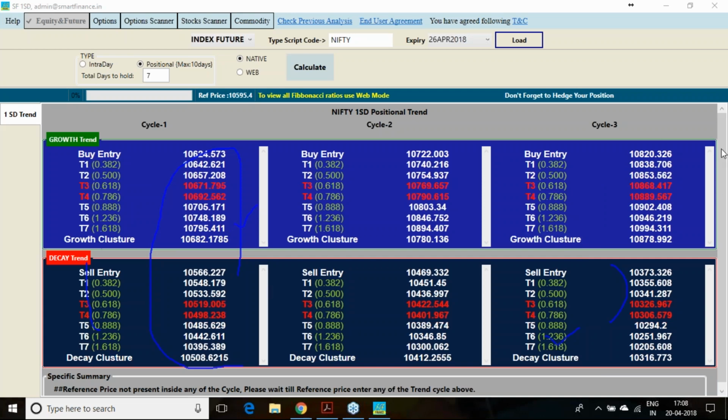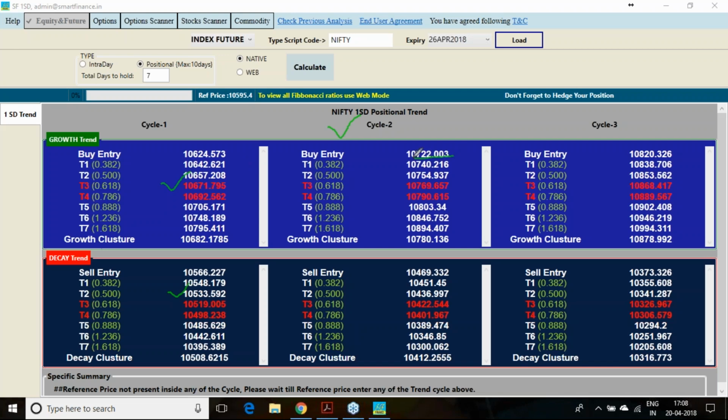Suppose on Monday Nifty opens gap up above 10,650 or opens gap down below 10,530. Then in this case you cannot enter the trade in the first cycle. So you have to look into the second cycle.